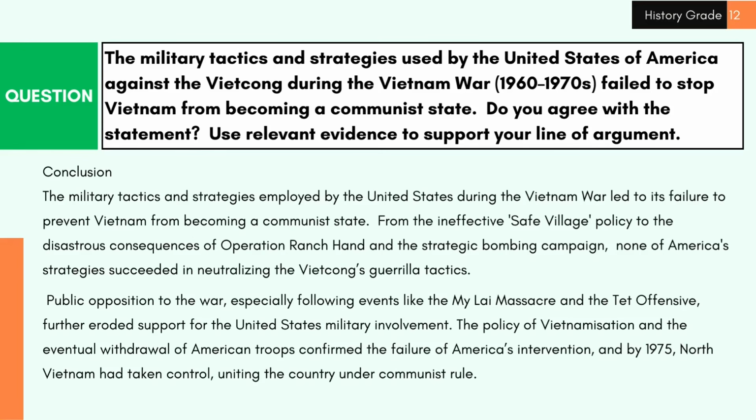Public opposition to the war, especially following events like the My Lai massacre and the Tet Offensive, further eroded support for the United States military involvement. The policy of Vietnamization and the eventual withdrawal of American troops confirmed the failure of America's intervention, and by 1975, North Vietnam had taken control, uniting the country under communist rule.